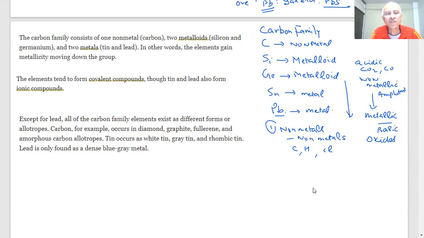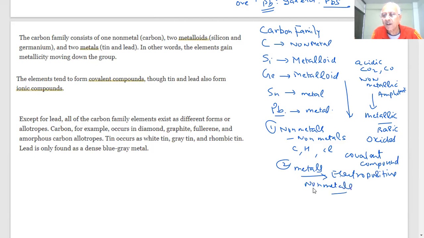So most of the time we expect covalent compounds, where sharing of electrons takes place. As you go down, if they become metals, metals are electropositive. And if metals combine with non-metals, what type of compounds are generally formed? Ionic. These are certain things which we are aware of.